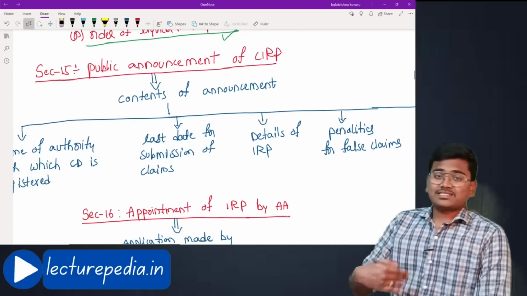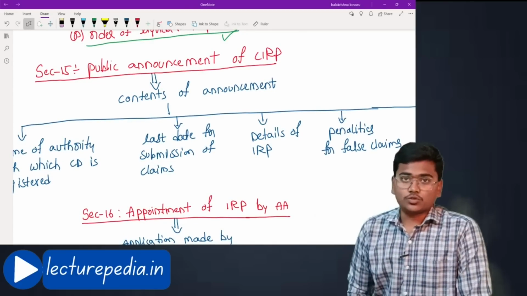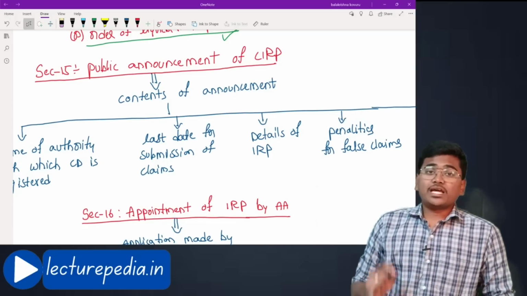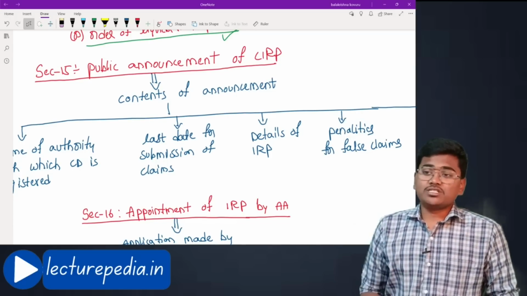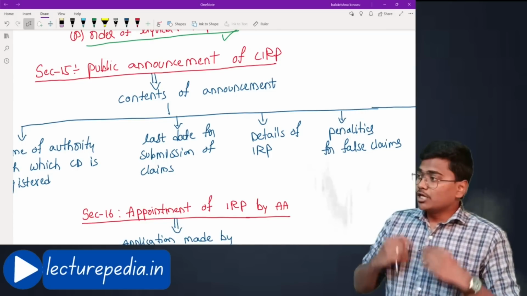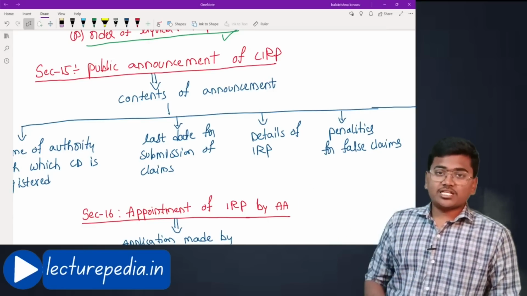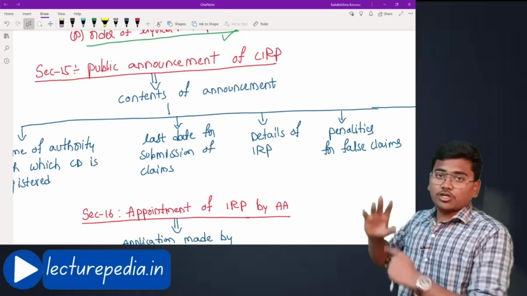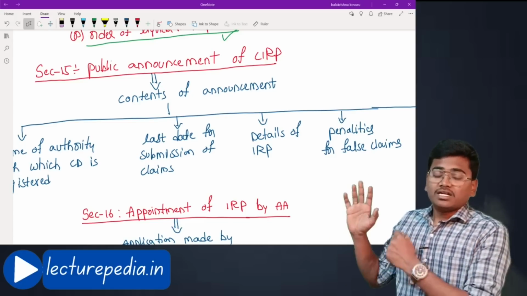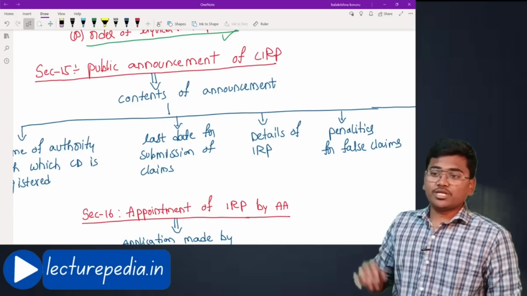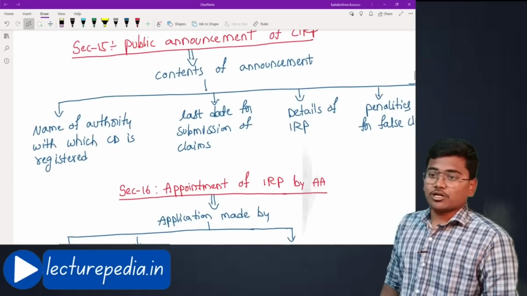The next activity that the adjudicating authority has to do after accepting the application is to make a public announcement of the corporate insolvency resolution process. That means it should give an announcement stating that CIRP has been initiated against this particular corporate debtor and till which date the CIRP will be going on. Such details have to be given. Let us see what the contents of the announcement are.